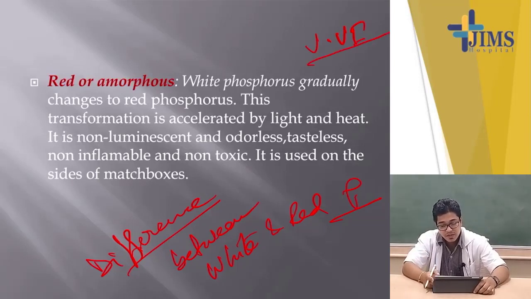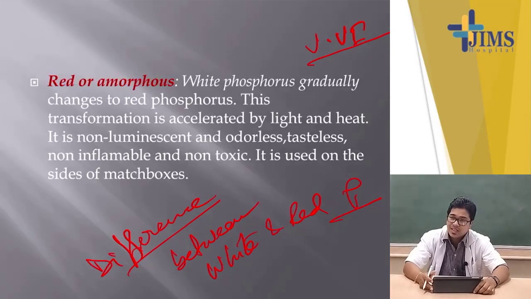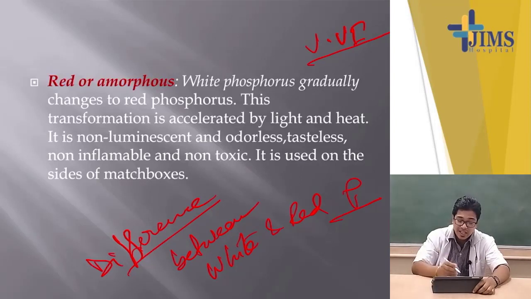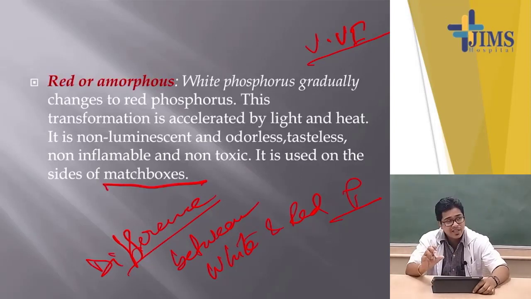Red phosphorus is non-luminous, non-inflammable, odorless and tasteless, whereas white phosphorus has a garlic smell or odor. Red phosphorus is the phosphorus found on the side of a matchbox, and it is basically non-toxic.